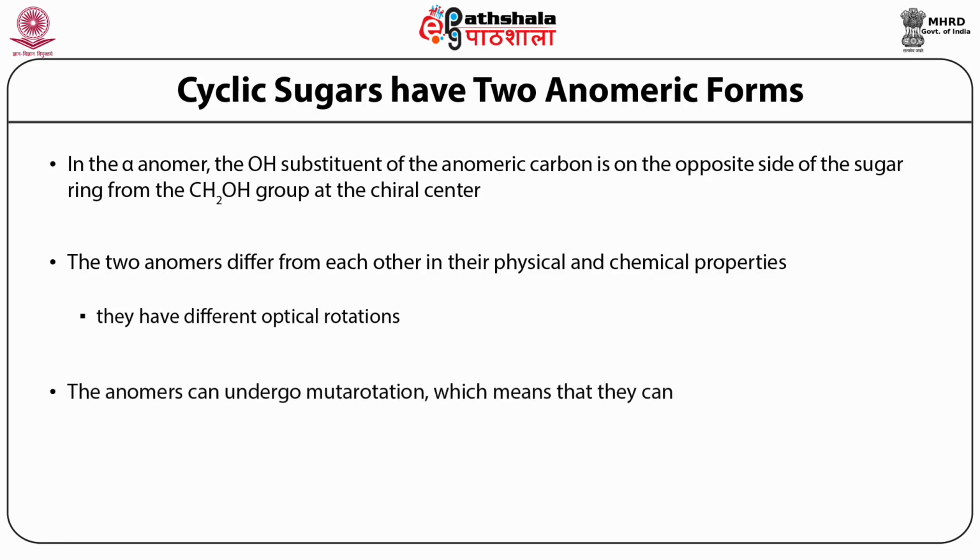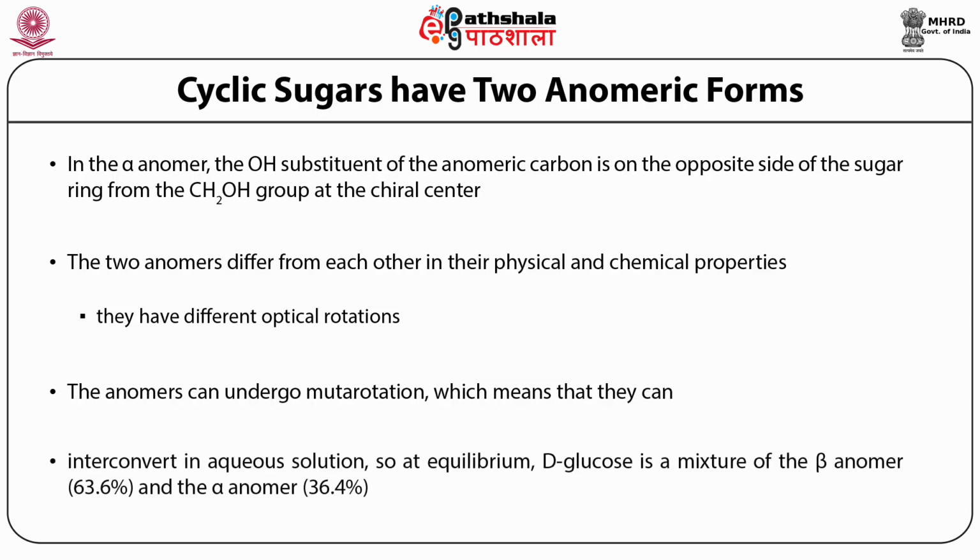If these anomers are placed in an aqueous solution, they can be interconverted from one form to the other, in such a way that at equilibrium, D-glucose is a mixture of the beta and alpha anomers.